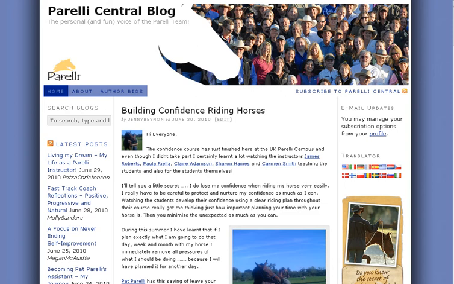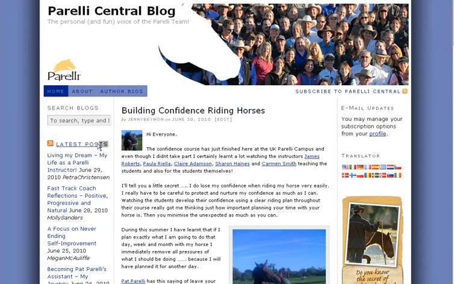Okay, so what we're going to be talking about now are the items on the left-hand column. As you can see, we have three columns within Parelli Central's blog. We have the left-hand column, we have the center column right here, this area where the content is, and then we have the right column on this side with the nice little pictures and the translator and email updates. Let's go ahead and talk about the left-hand column first.